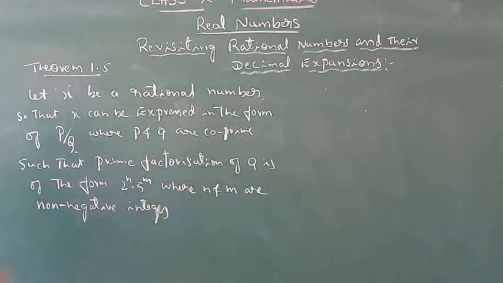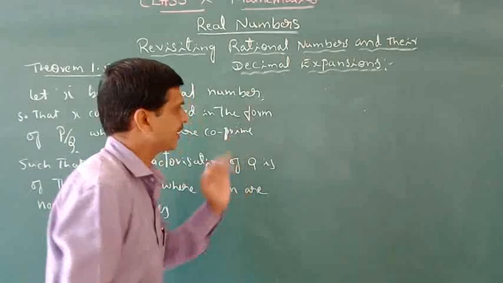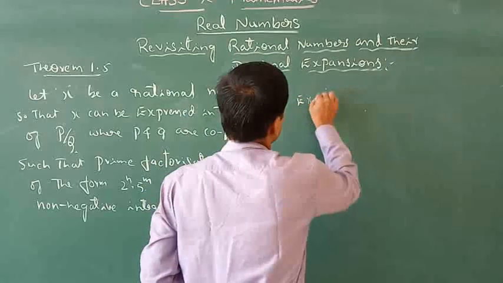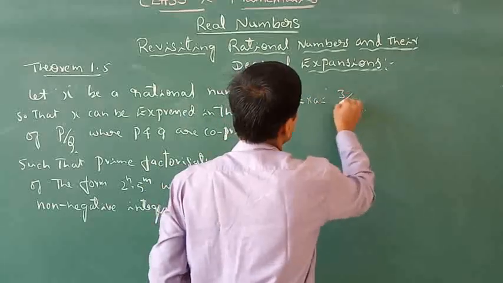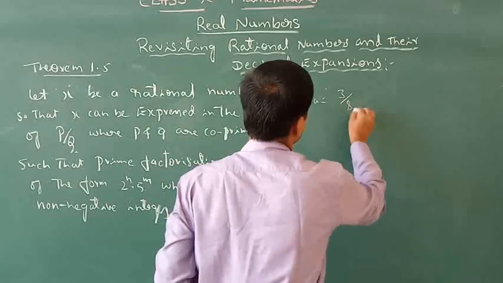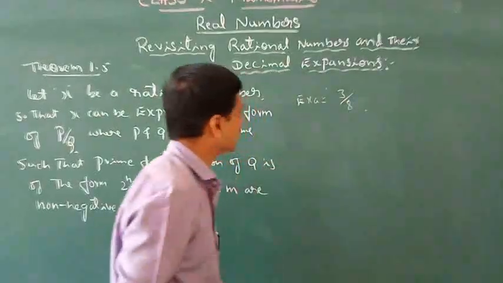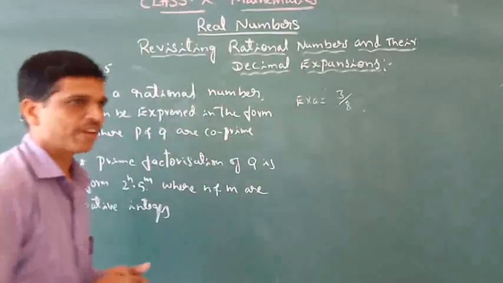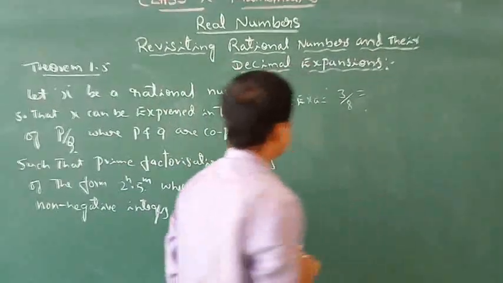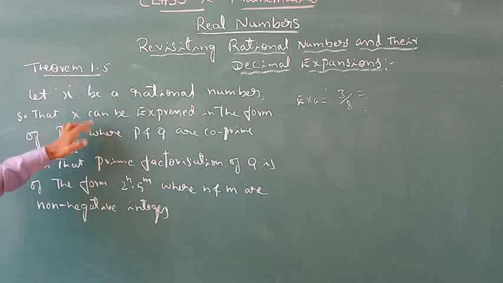For example, for understanding, I will take the same example. Consider the number 3 by 8. So this is one rational number. Suppose you want to make it in the form of p by q. Already it is p by q.